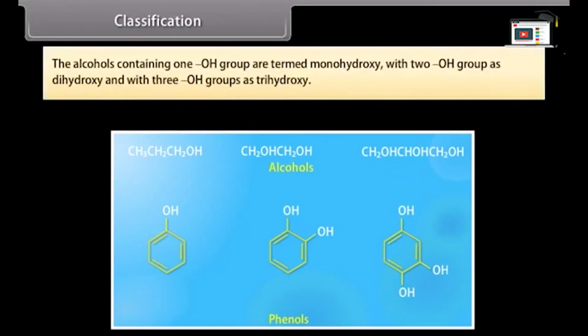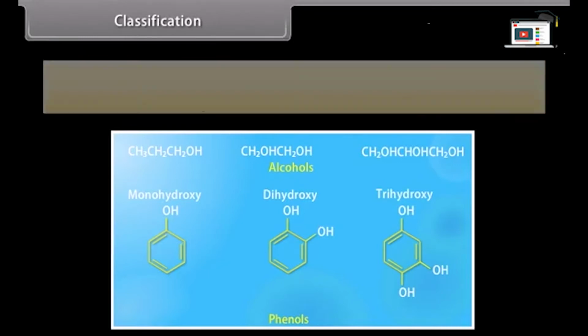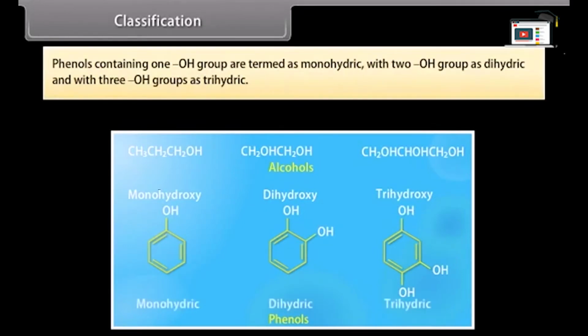The alcohols containing one hydroxyl group are termed monohydroxy, with two hydroxyl groups as dihydroxy, and with three hydroxyl groups as trihydroxy. Phenols containing one hydroxyl group are termed as monohydric, with two hydroxyl groups as dihydric, and with three hydroxyl groups as trihydric.